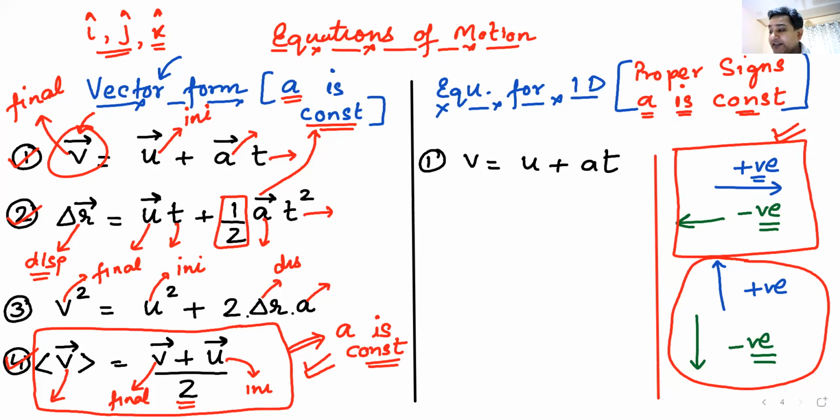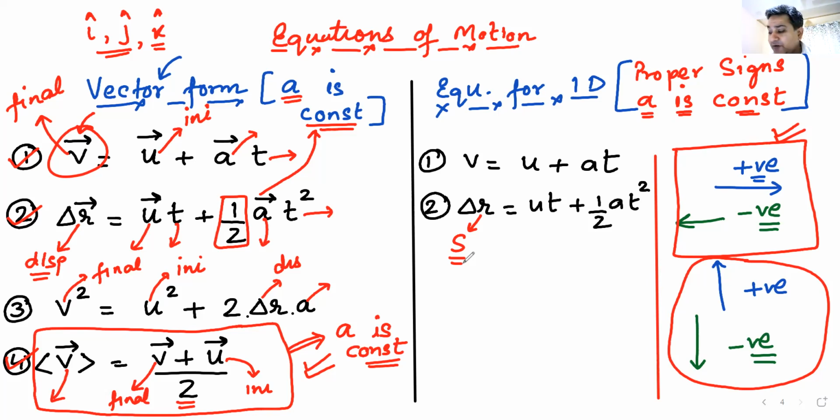Uniform or constant acceleration. What would be the second equation? Again, remove the vector sign. Delta R is equal to UT plus half AT squared. Delta R is displacement. You might sometimes write delta R as S because you are used to writing S for displacement. You can write S also, not a problem.